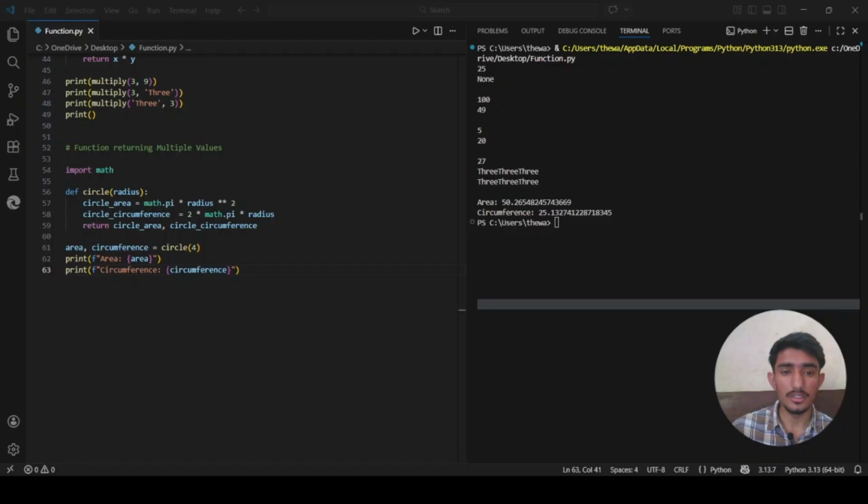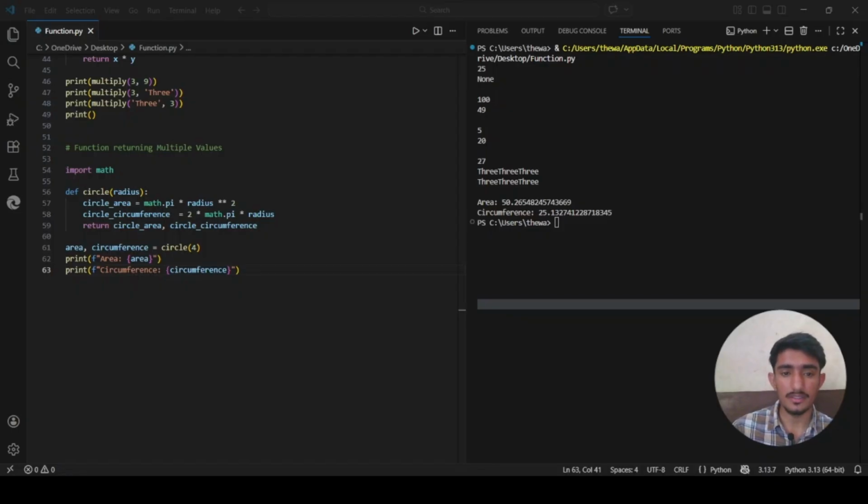Then on the receiving side, when we write area, circumference equals the function call, Python automatically unpacks the tuple. It assigns the first value to the area and the second to the circumference. This technique is called tuple unpacking or destructuring. You must have exactly the same number of variables on the left side as there are returned values.